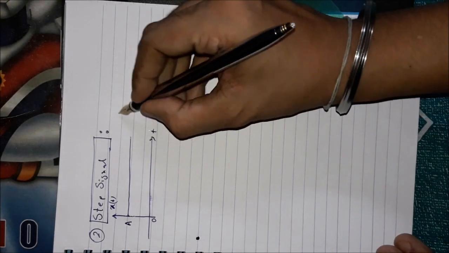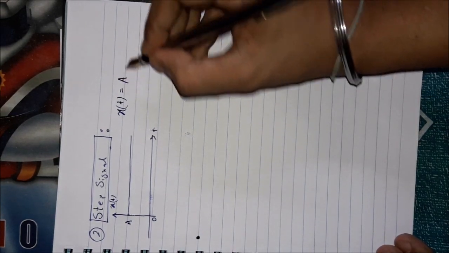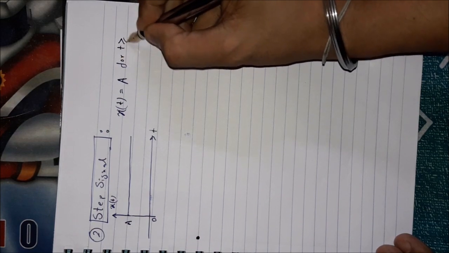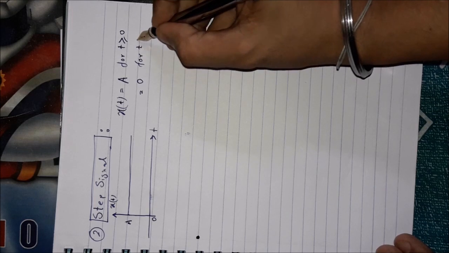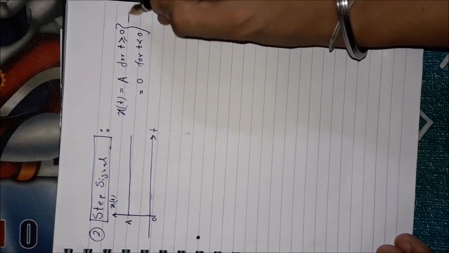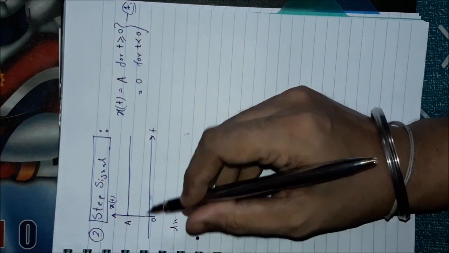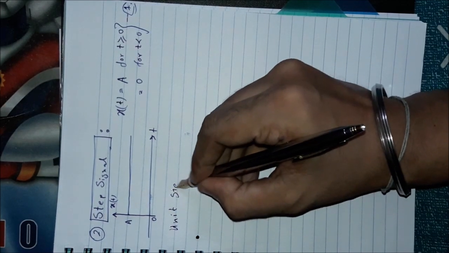So mathematically you can write x(t) equal to A, the value or amplitude of the signal, for t greater than or equal to 0, and it should be equal to 0 for all t values less than 0. So it is the definition of the step signal. Now a special case: a step signal is called the unit step signal only when its amplitude is equal to 1. That means the unit step signal,